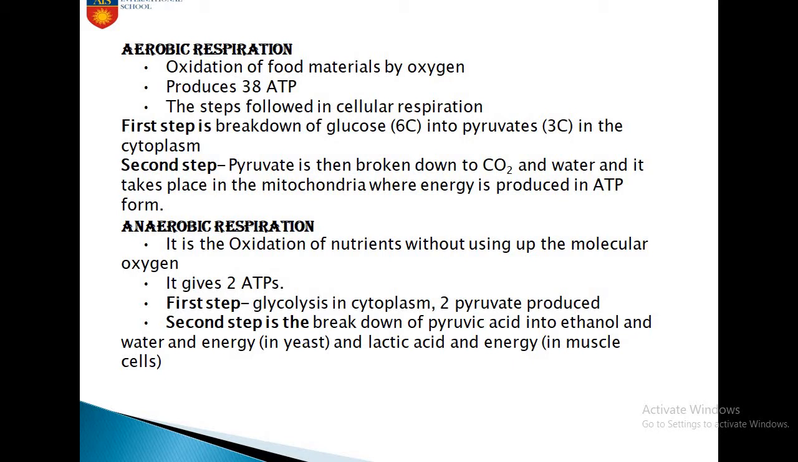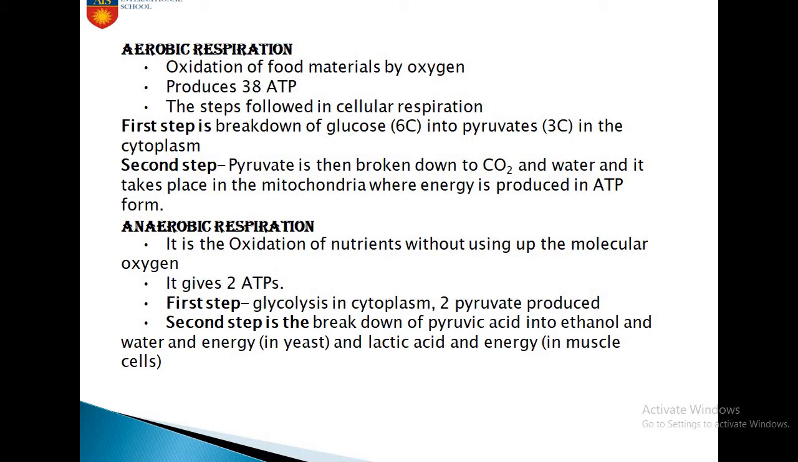Now, the second step is that pyruvate is broken down. This 3 carbon compound is broken down to CO2 and water, and it takes place in the mitochondria, where energy is produced in ATP form. We know that the mitochondria is known as the powerhouse of the cell, and it gives us energy in the form of ATP. Clear? A large amount of ATP is produced here, 38 molecules.